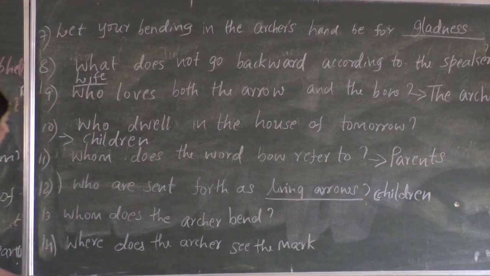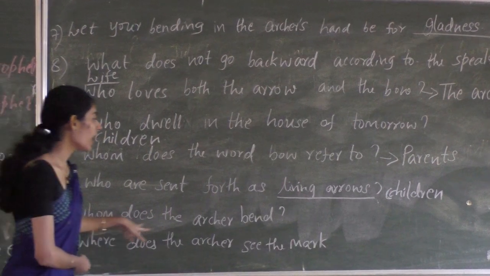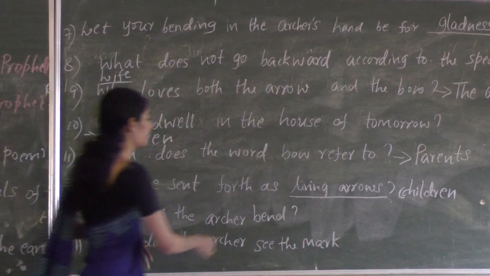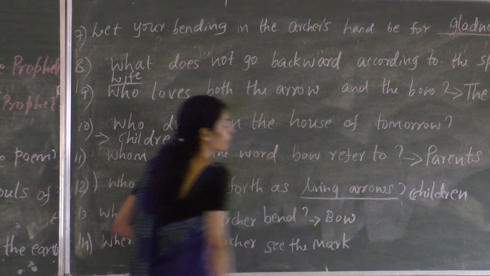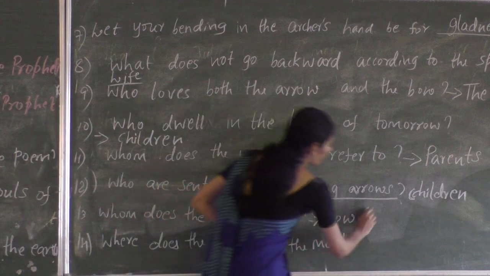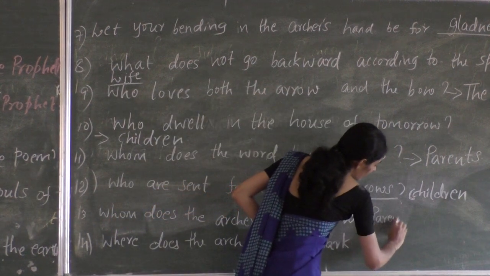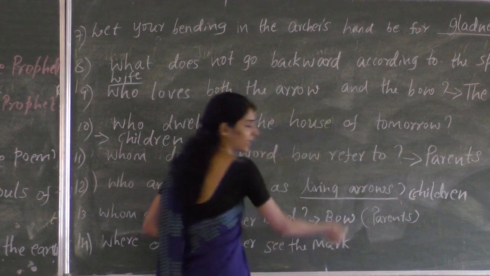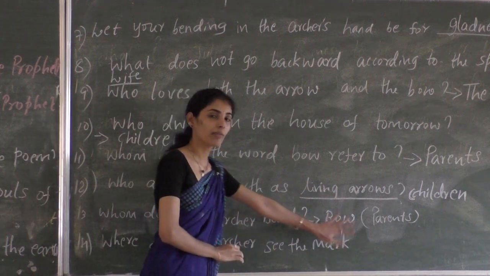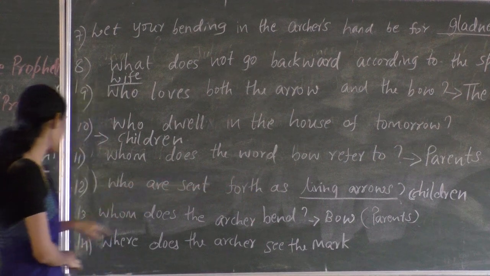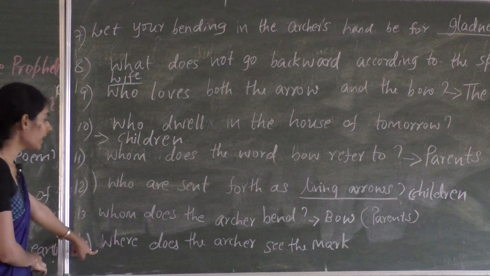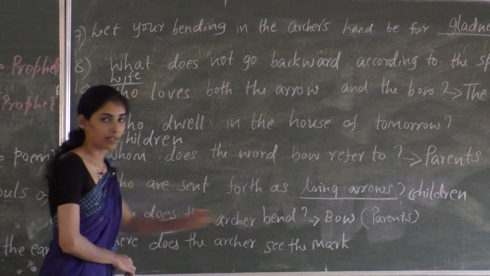And then the 13th question: whom does the archer bend? Again, the archer bends the bow. In brackets you can write parents, but that is not important. You can write only bow. So the archer bends the bow. And the last question: where does the archer see the mark?